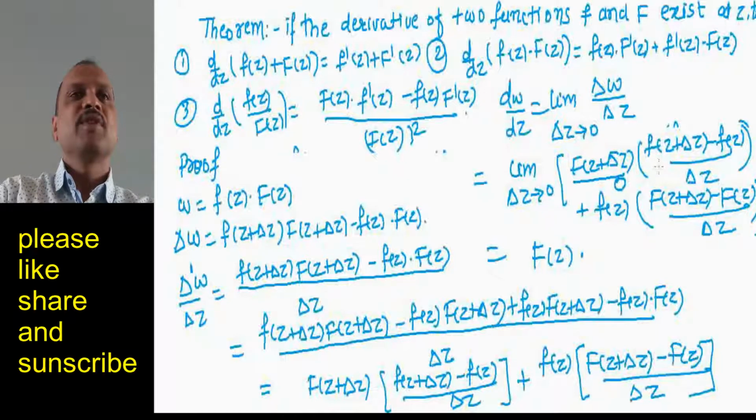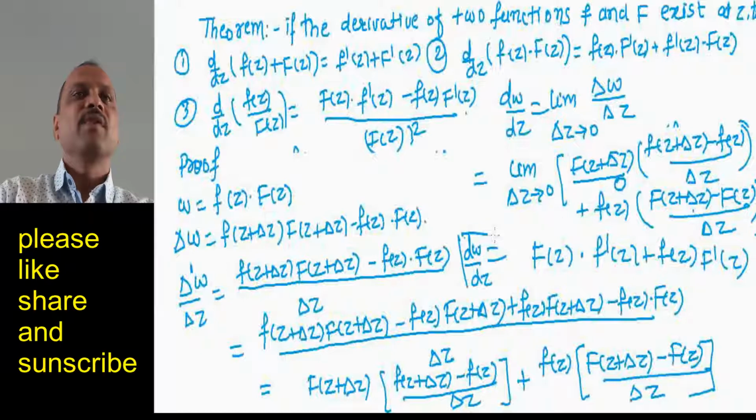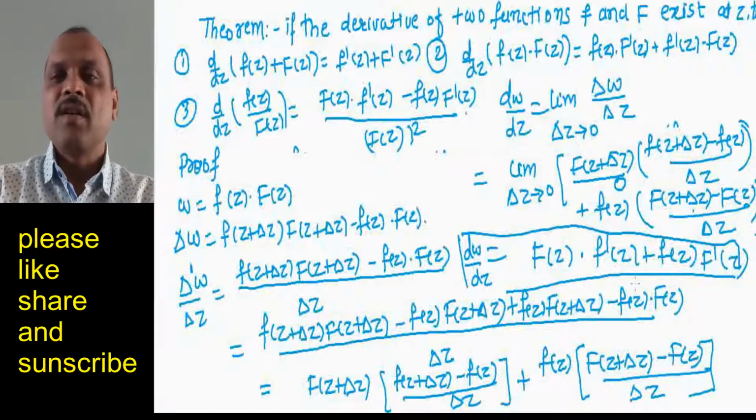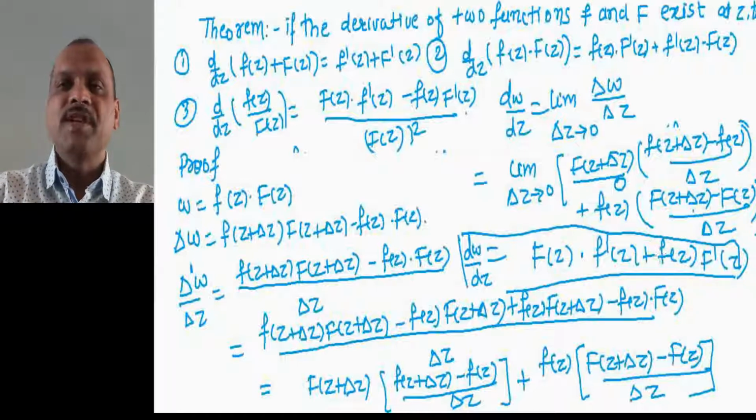So this is nothing but capital F of z into f dash of z, plus small f of z into capital F dash of z. So dw divided by dz equals capital F of z into f dash of z plus small f of z into capital F dash of z.